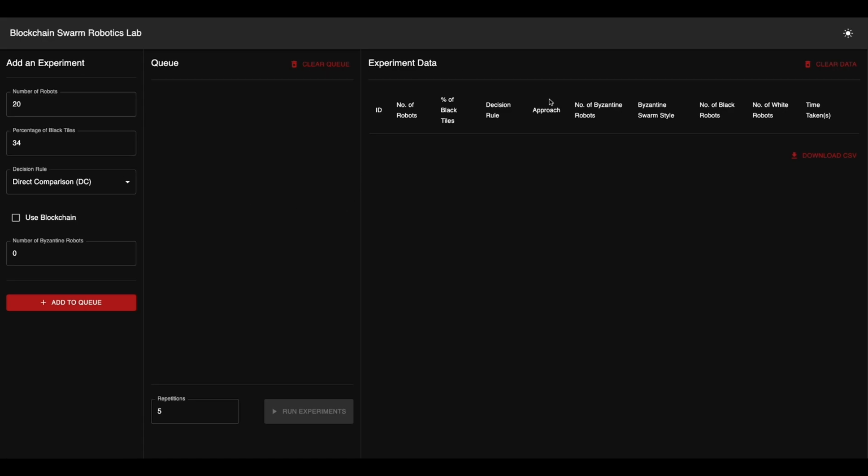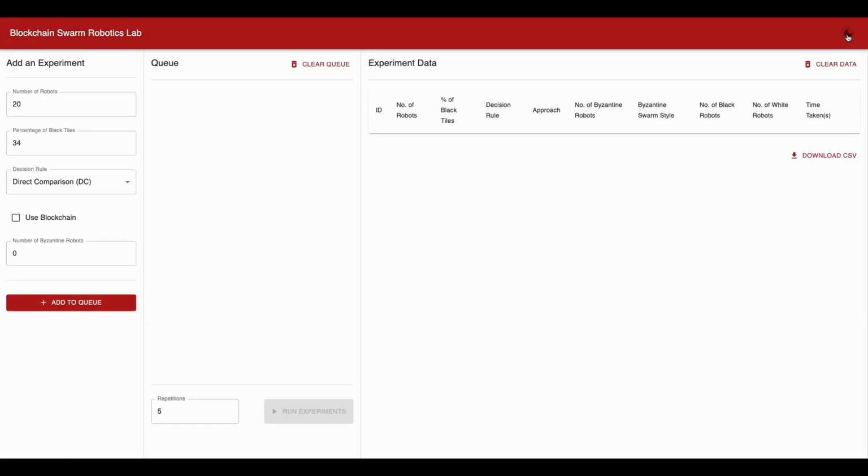Now, if you don't like this dark view, you can also switch to the light view, and I'm going to show you how to add an experiment first. So I'm going to set the number of robots to 20 here, and I'm going to set the percentage of black tiles to 10, and I'm going to use the direct comparison decision rule, and I'm not going to use blockchain, and I'm going to set the number of Byzantine robots to 0, and I'm going to click on add to queue to add this particular experiment to the queue. Now I can set the number of robots to 10 if I want and add it to the queue as well.